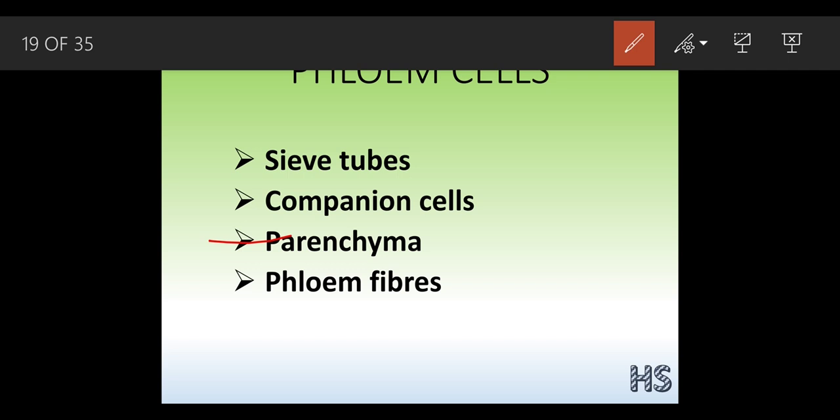It functions for the storage of food, mainly helping with the storage of starch, fats, and other organic food. What is starch? Starch is a type of carbohydrate.